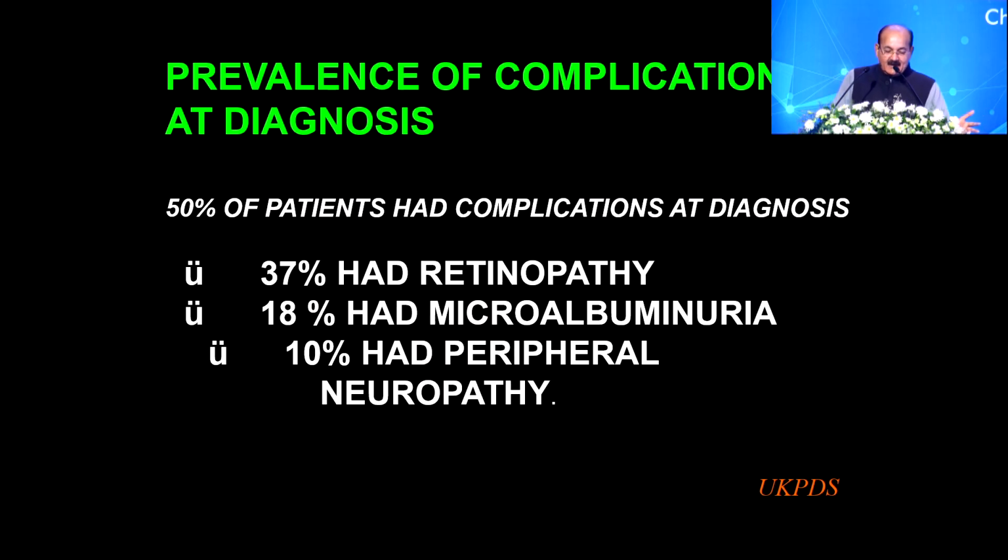And in the UKPDS trial, it was seen that by the time you have a diagnosis of type 2 diabetes, about 50% of patients might have either microangiopathy or macroangiopathy. 37% of patients had retinopathy, 18% had albuminuria, and 10% had peripheral neuropathy.